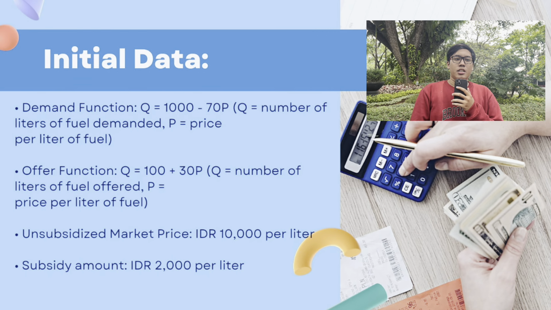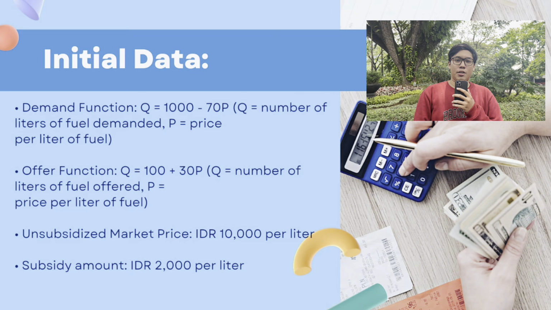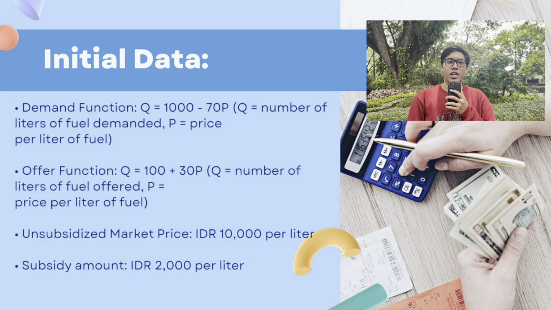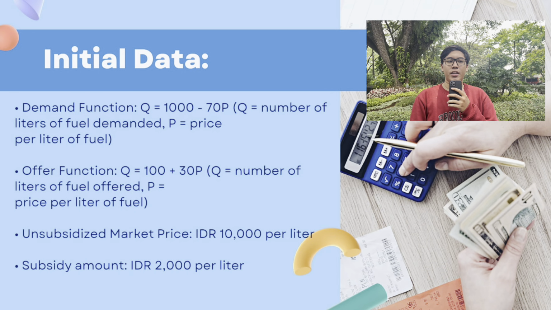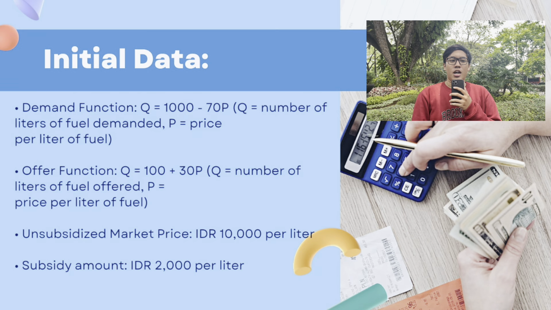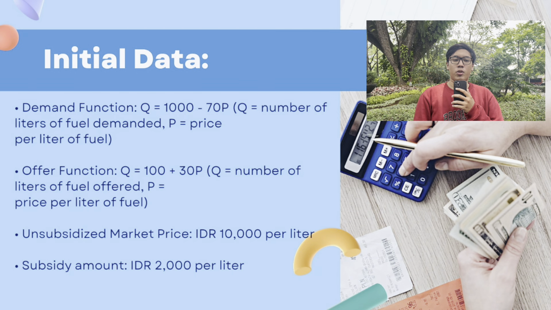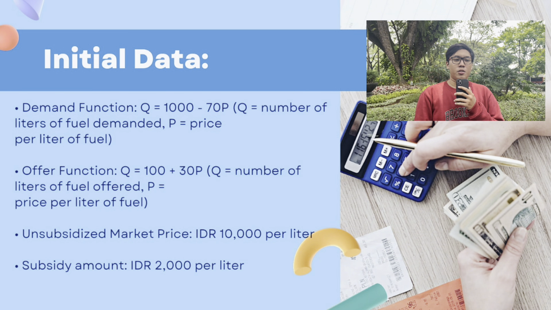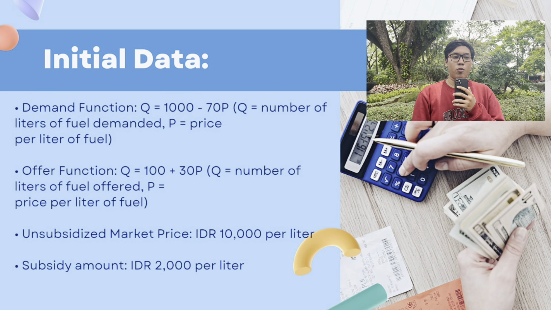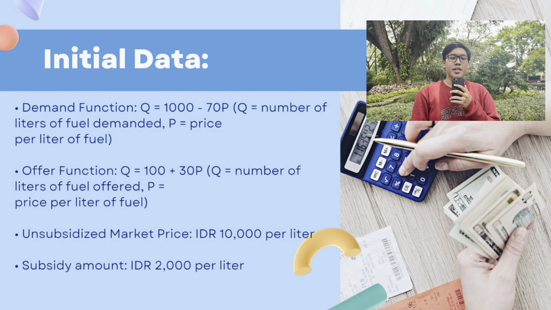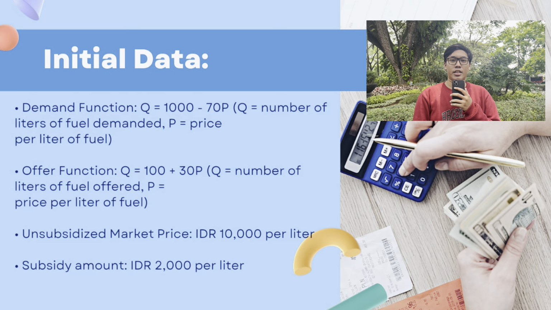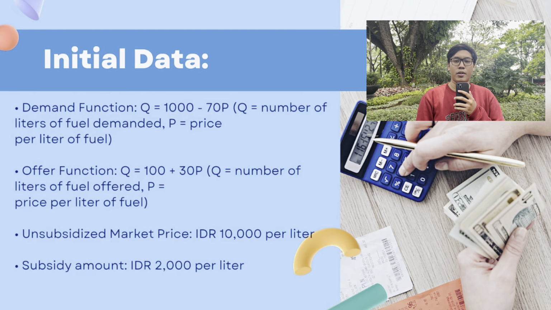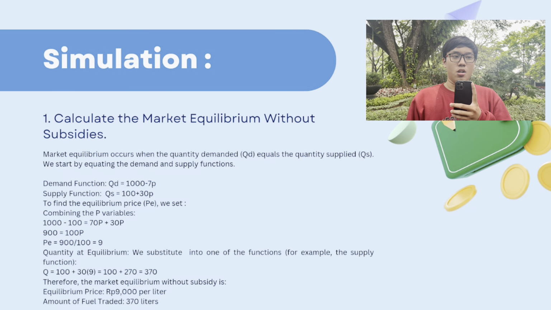Initial data. The demand function is Q equals 1000 minus 70p, with Q being the number of liters of fuel demanded and P equals price per liter of fuel. The other function is Q equals 100 plus 30p, with Q equals number of liters of fuel offered, P equals price per liter of fuel. The unsubsidized market price is 10,000 rupiah per liter, and the subsidy amount is 2,000 rupiah per liter.